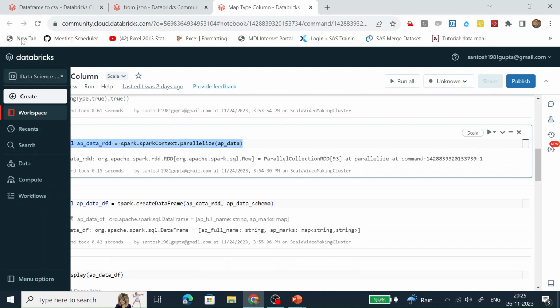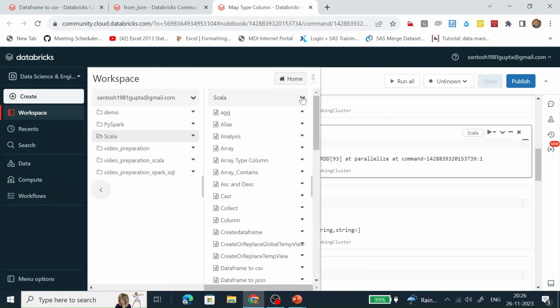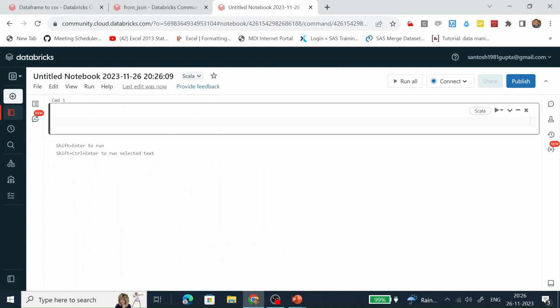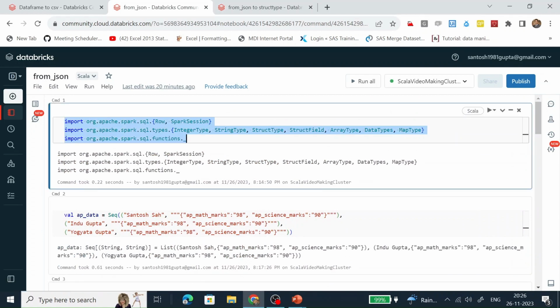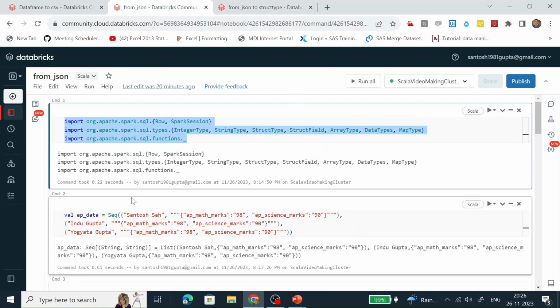Let me create one notebook. Name it from JSON to struct type. Let's connect it to our running cluster. Let me copy the whole code. This is going to import all the required libraries.